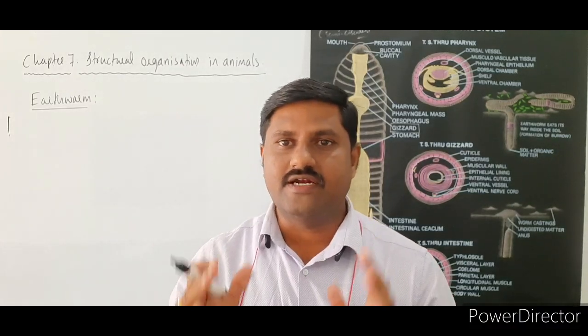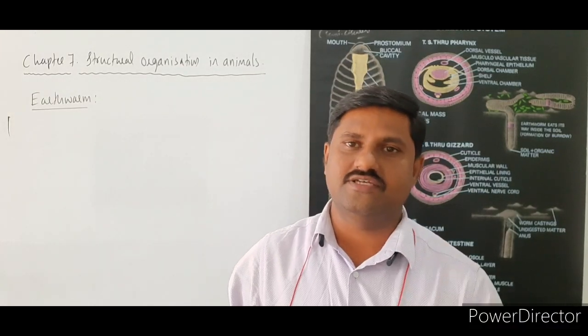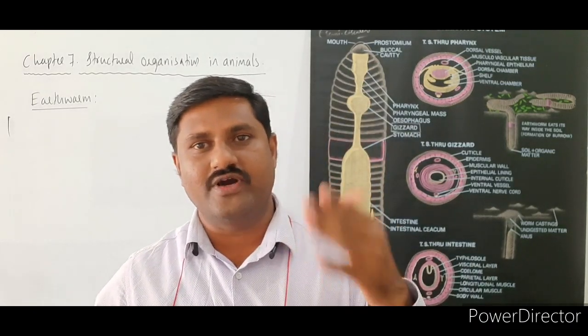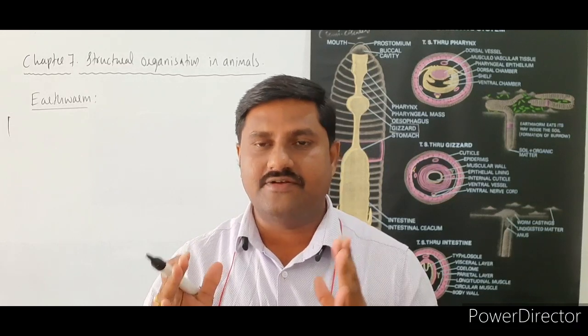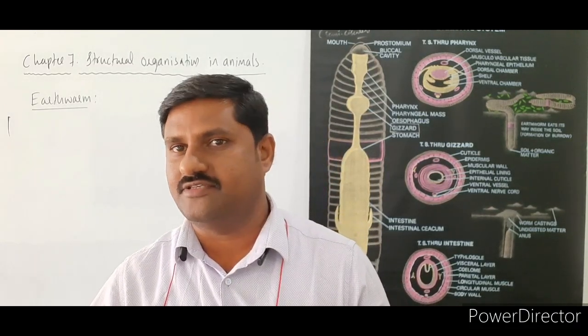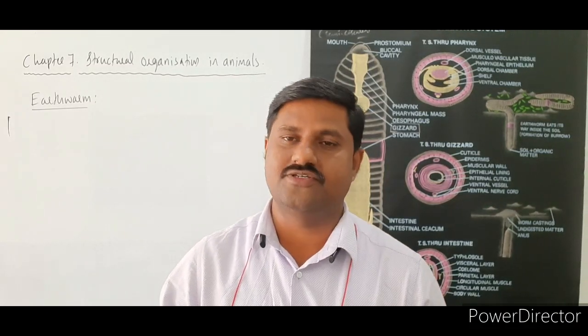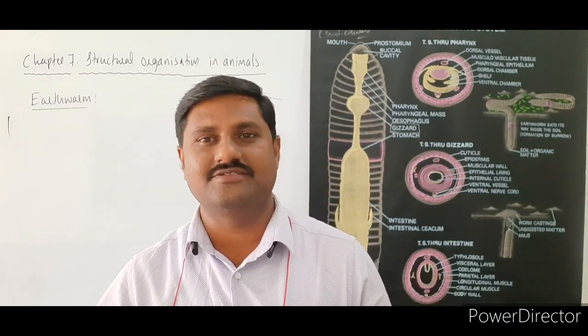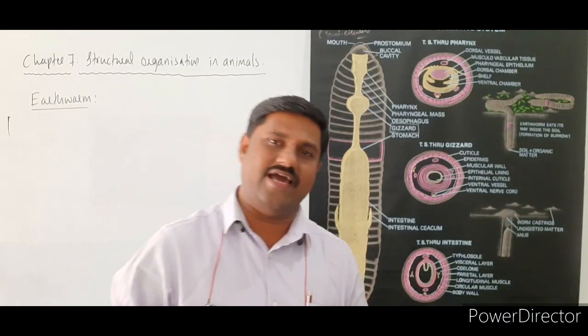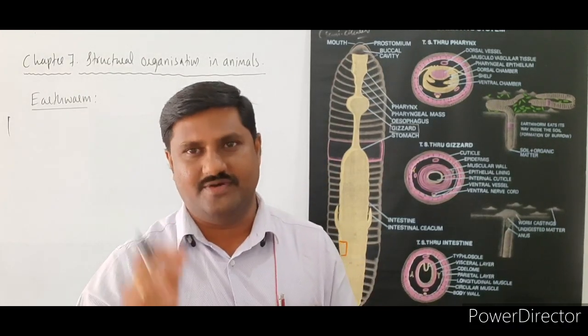Whenever it does such activity in the soil, the fertility of the soil increases. When the fertility increases, the farmer will be happy since he is getting good crop yield. Hence this animal is said to be the friend of farmer.